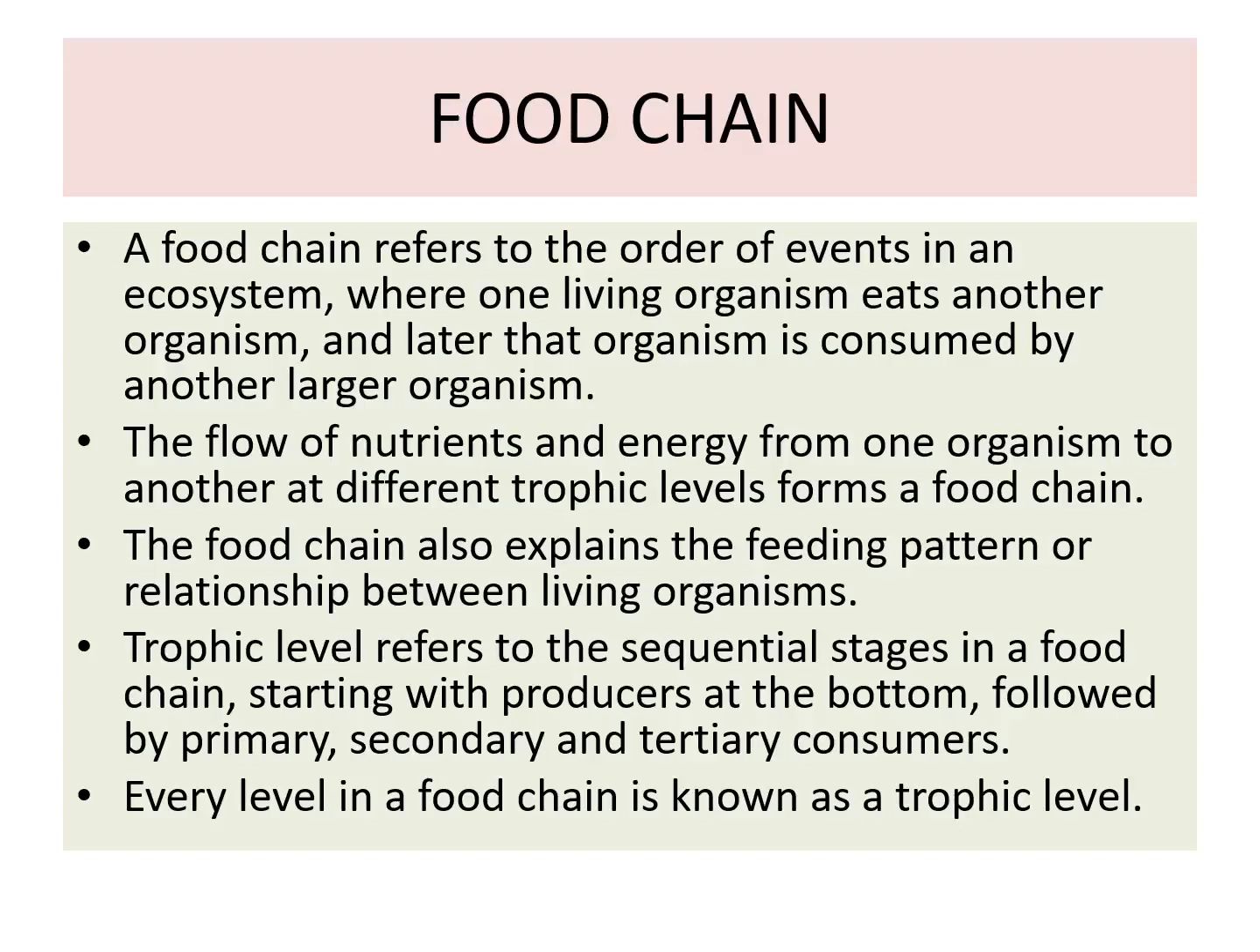Next term is the trophic level. Trophic level refers to the sequential stages in the food chain, starting with the producers at the bottom, followed by the primary, secondary, and the tertiary consumer. So every level in the food chain is known as the trophic level.